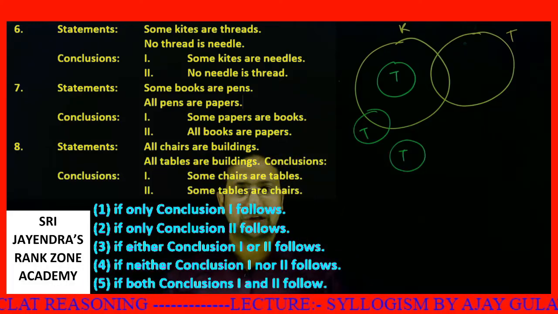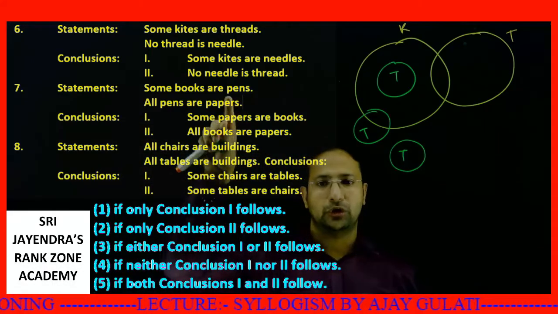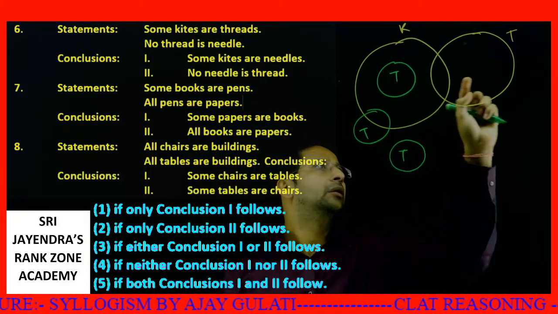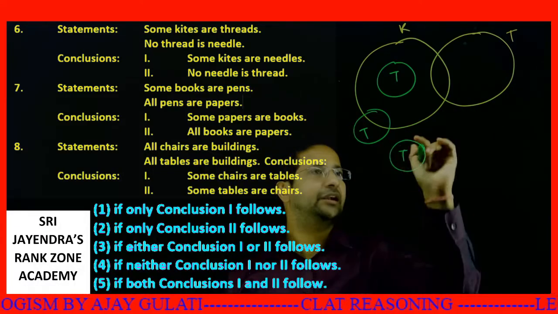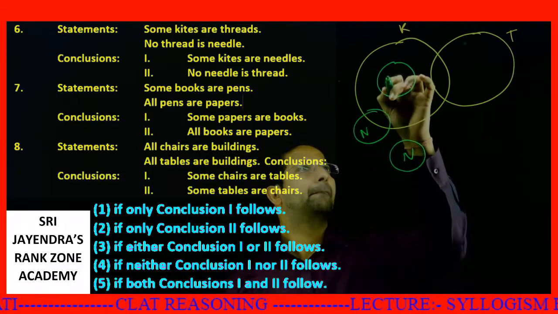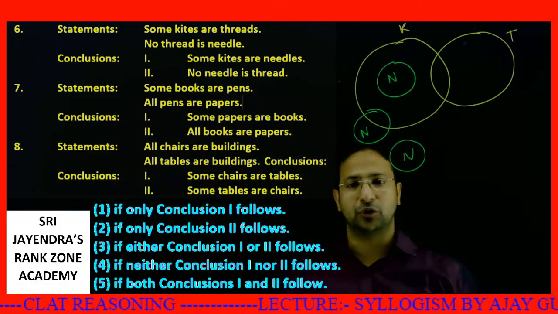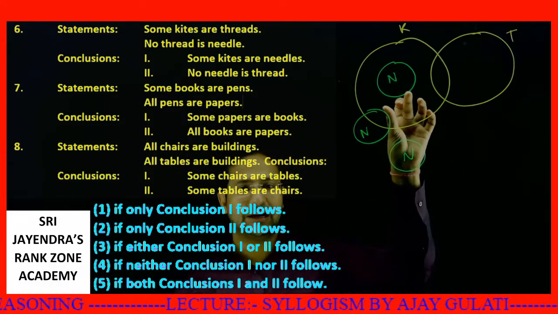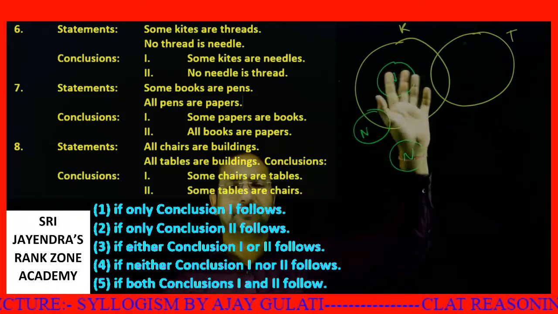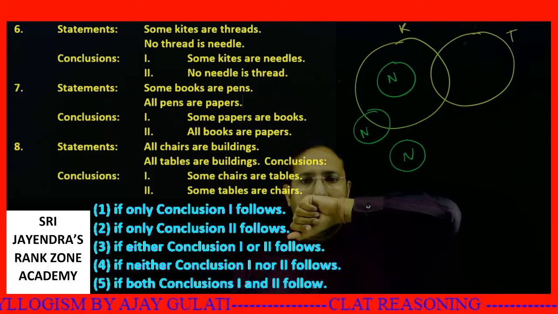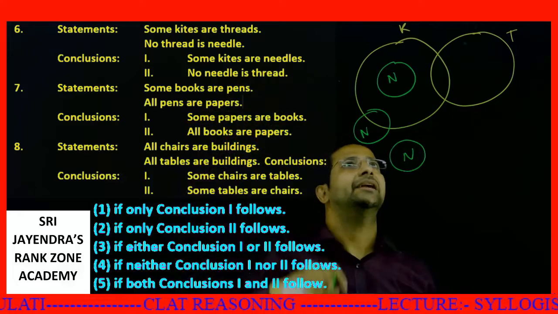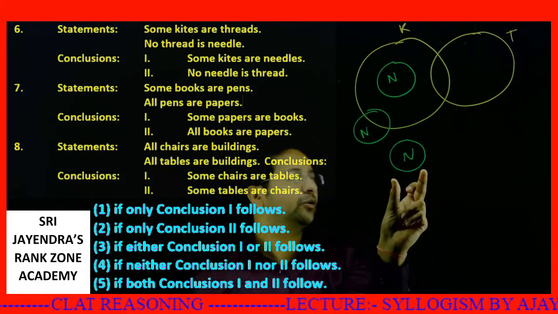Okay, now let's look. First conclusion: some kites are needles. Okay, no thread is needle over here. See, can I definitely say no thread is needle? Just a second, I'm very sorry. This is the statement: no thread is needle. The first conclusion is some kites are needles. Can I definitely say it in this particular case?